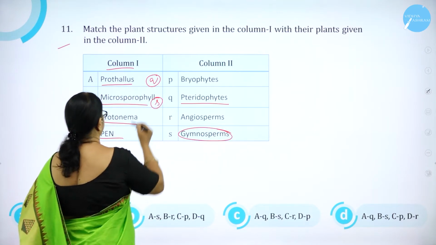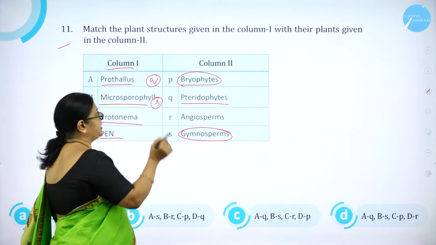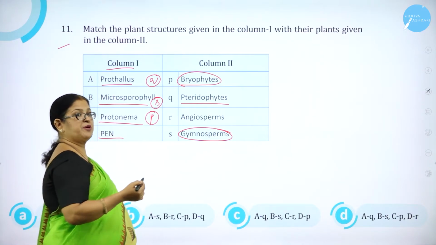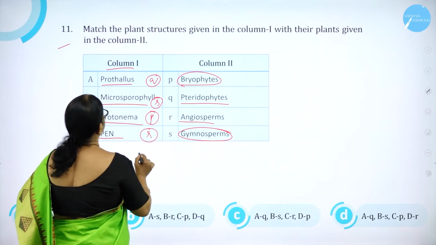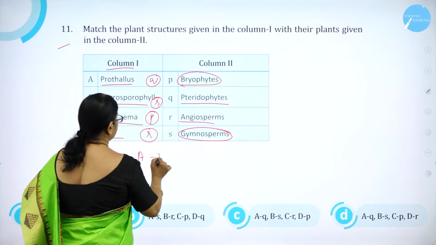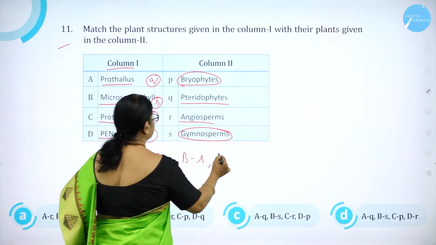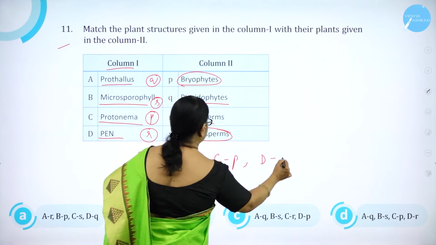Protonema is found in mosses, that is bryophytes. Primary endosperm nucleus, as you have come across, is in angiosperms. So A is Q, B is S, C is P, and D is R.